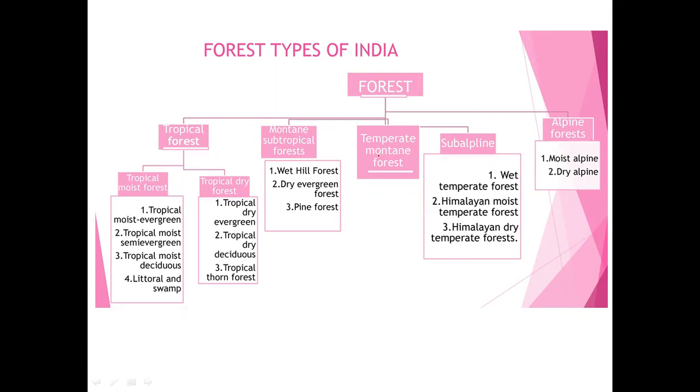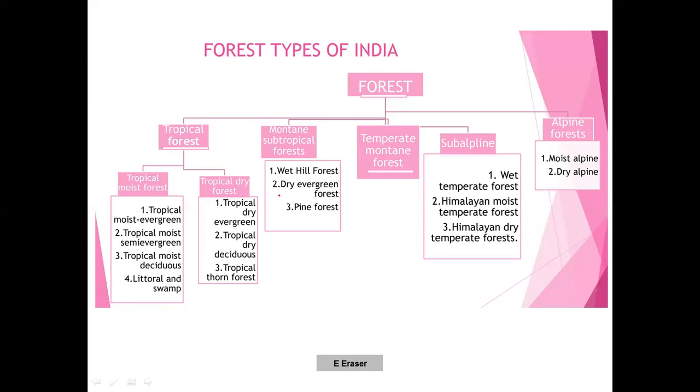But actually what you need to remember is that almost all the classification is attached to the major groups. Okay, for example, if you take the tropical, you can see the tropical word like this. But here in the first group, mainly the tropical forestry, there is one classification that is called littoral and swamp. Okay, please remember the littoral and swamp, that comes under your tropical forestry classification.